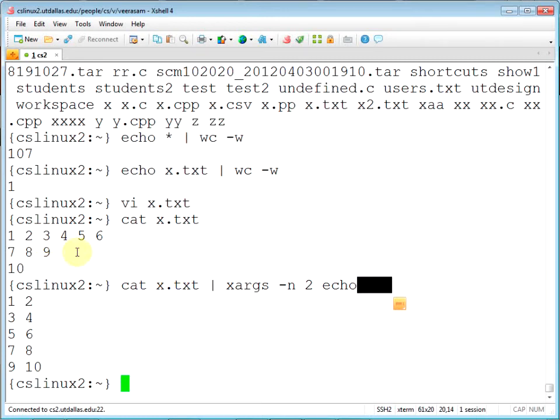3 4, next thing is 3 4, it runs the command again. So the echo command, this command is run again and again and again. So echo 1 2, echo 3 4, echo 5 6, echo 7 8, echo 9 10. Okay, so let's see. So what will happen if it's 3 per line?